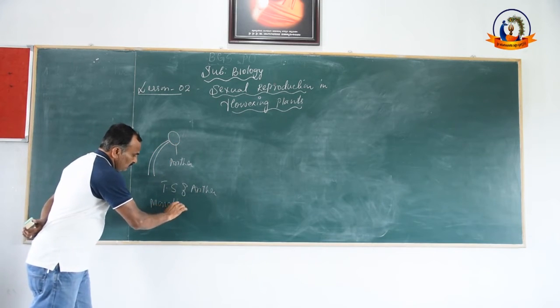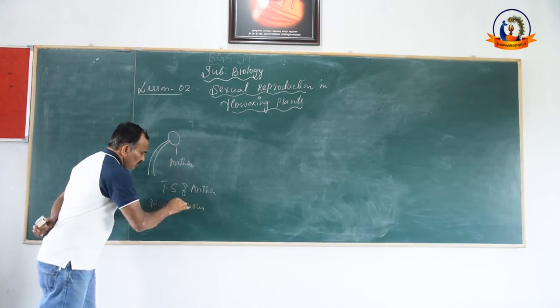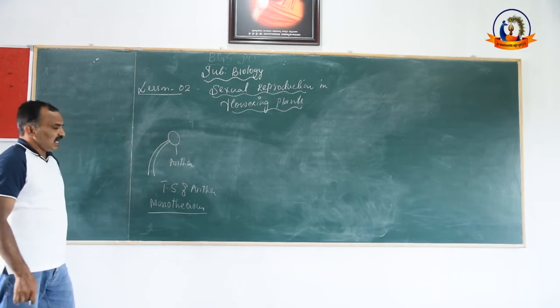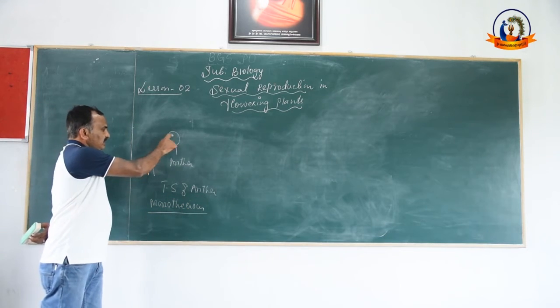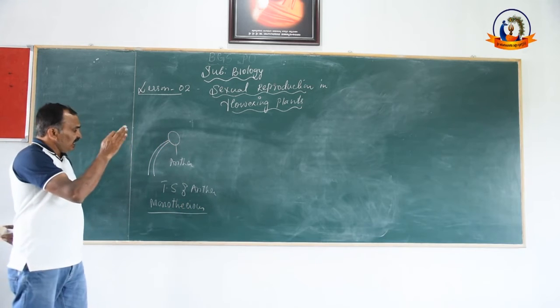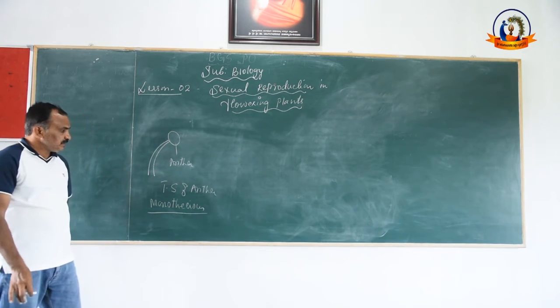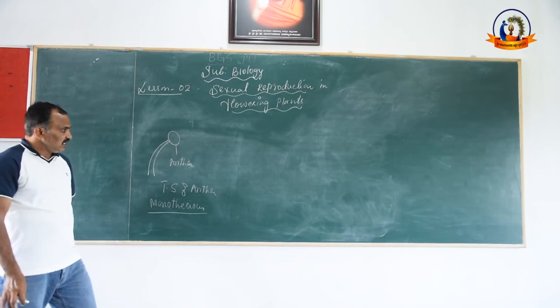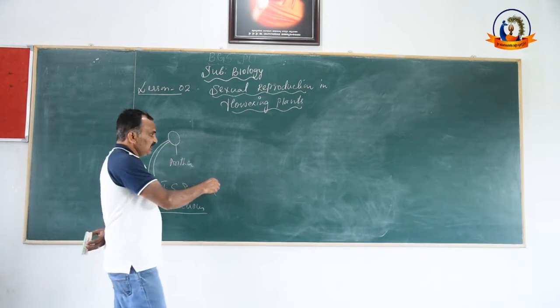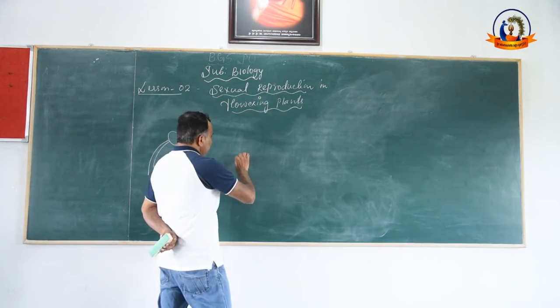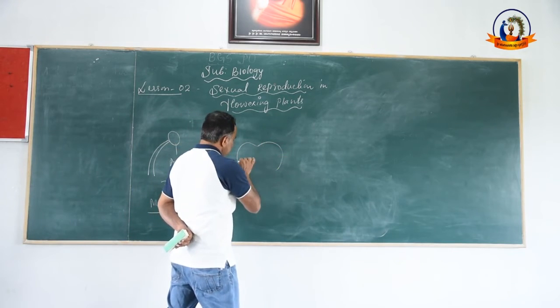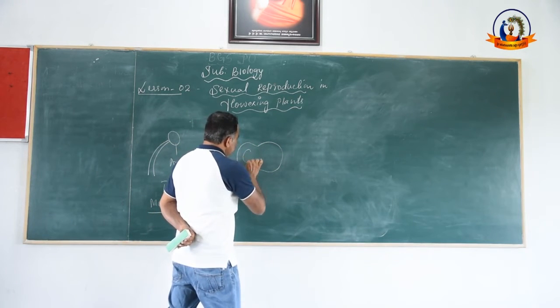What I brought, see, is the monothecous anther, a single anther lobe. If you take a TS of a monothecous anther, under the microscope you will see a structure like this.